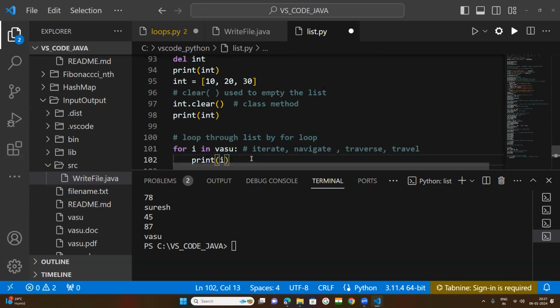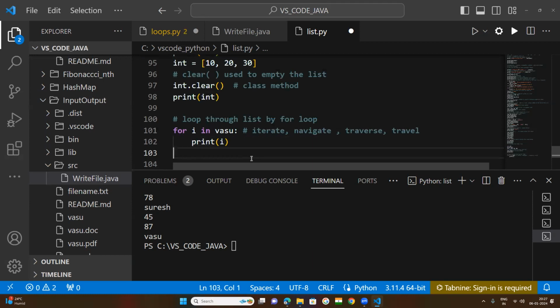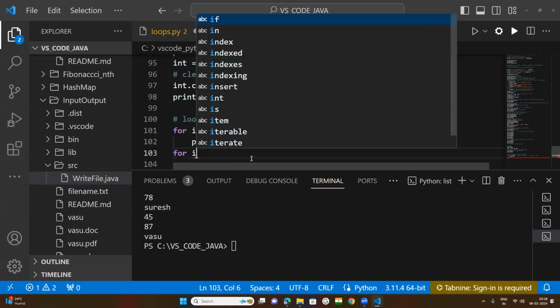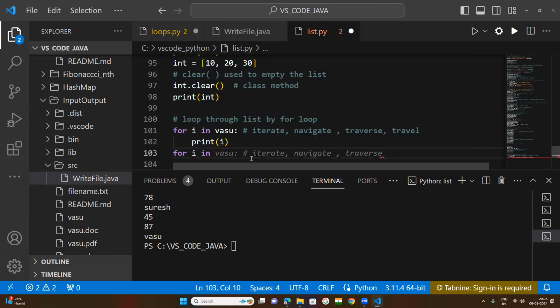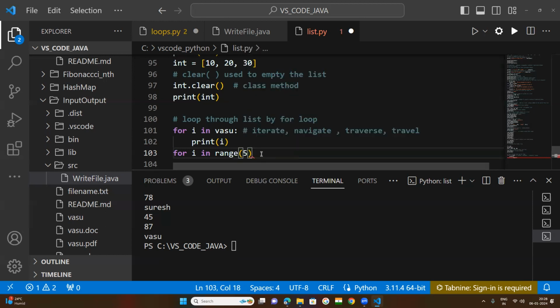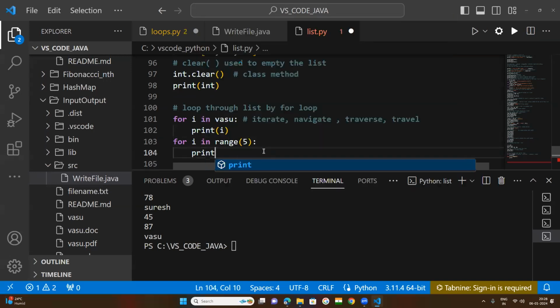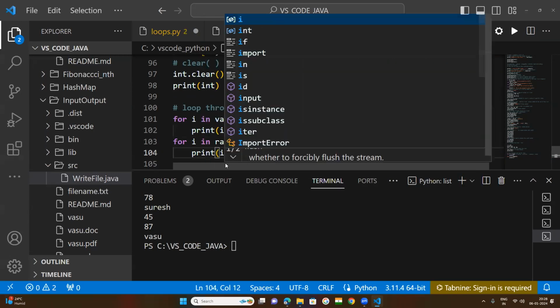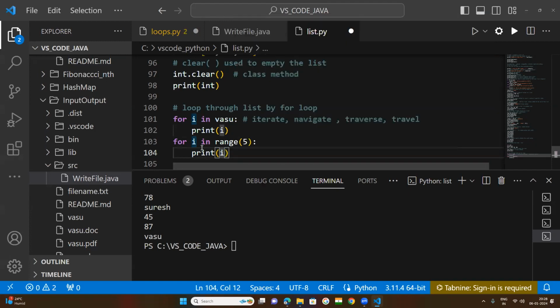But if I want to get numbers, I need to create for i in, and I will use a range function here. If I pass 5, what happens? Try to understand. Try to get a printout of i. Every time the loop travels up to 5 numbers.